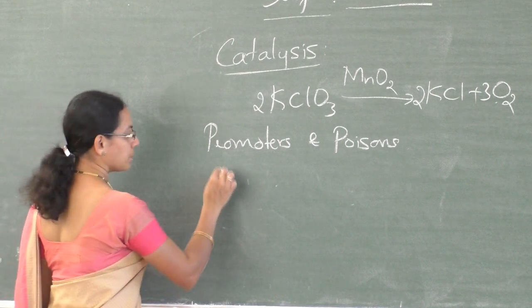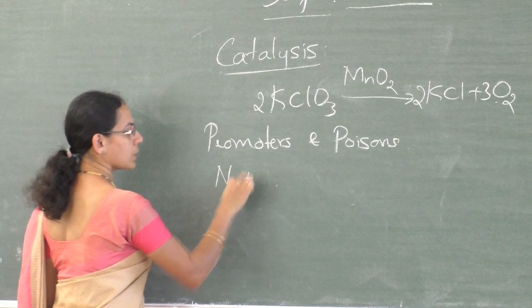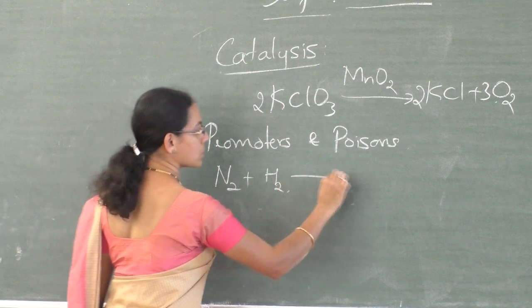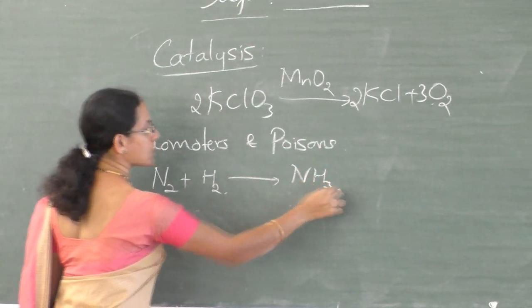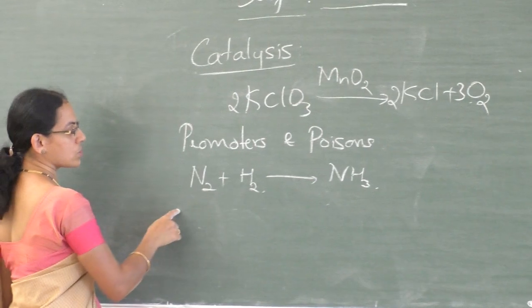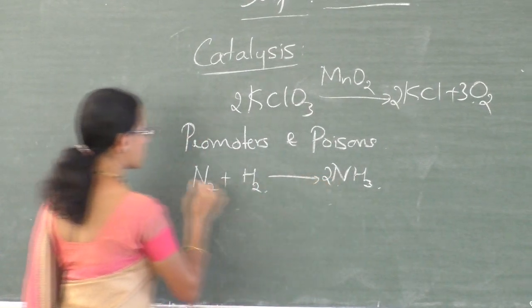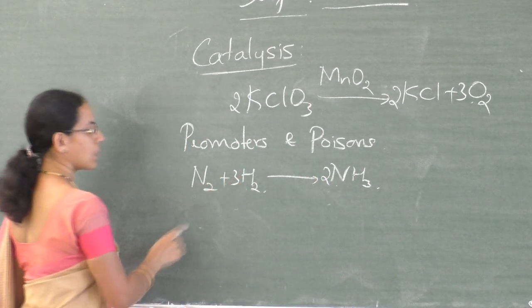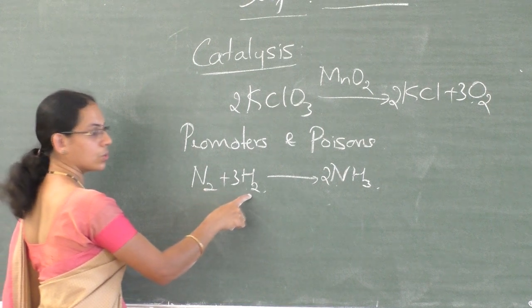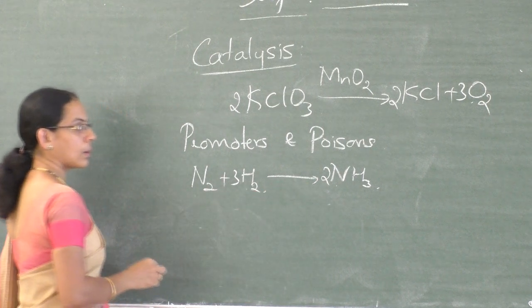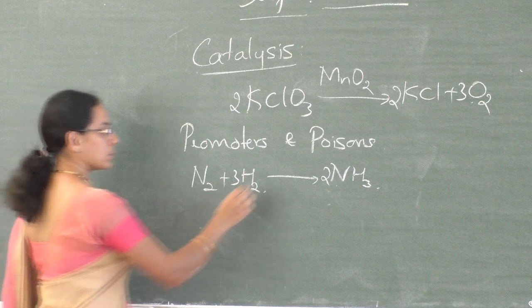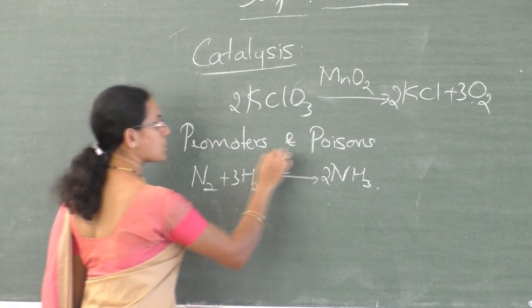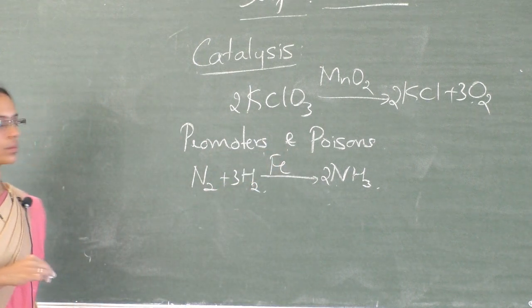For example, the reaction between nitrogen and hydrogen to give ammonia, NH3. We can write the equation like this: N2 plus 3H2 to give 2NH3. The reaction is catalyzed by iron as a catalyst.